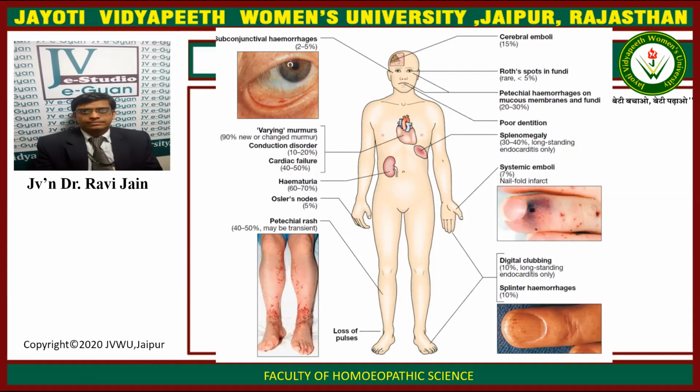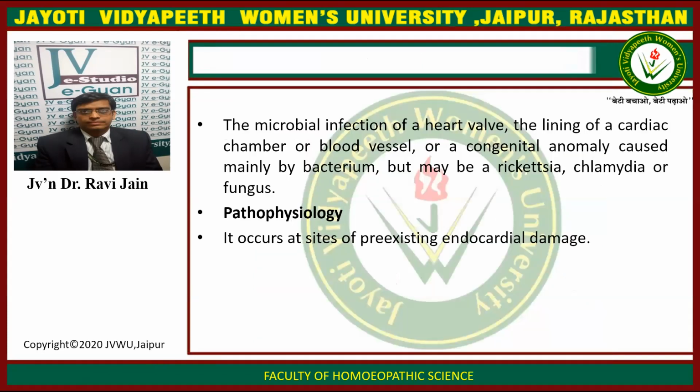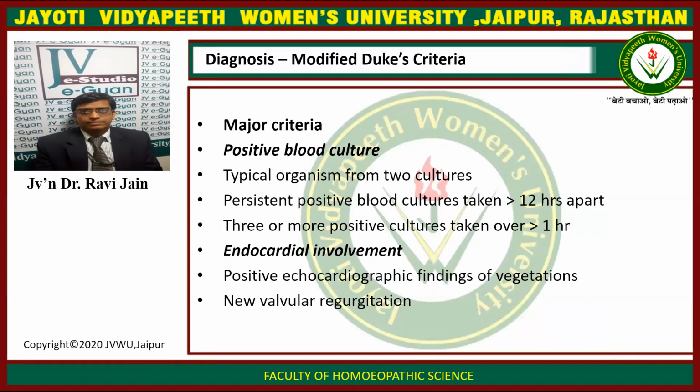There is poor dentition, and splenomegaly occurs in 30 to 40%, in long-standing endocarditis only. There are systemic emboli with 7% nail fold infarcts. There is digital clubbing in 10%, in long-standing endocarditis only, and splinter hemorrhages. So the diagnosis is done by the modified Duke's criteria that we have already discussed.